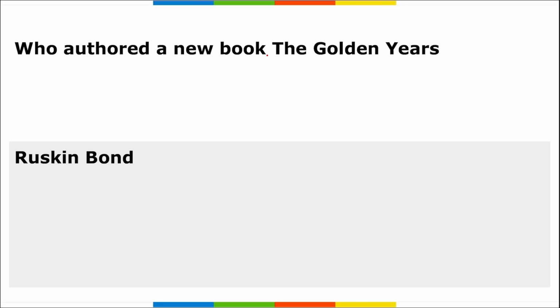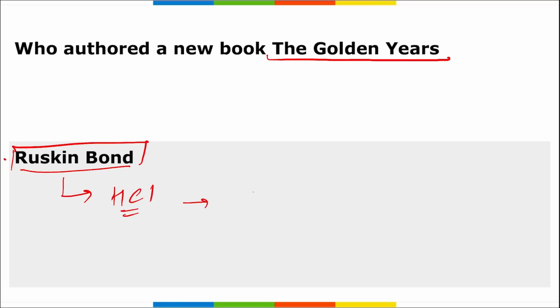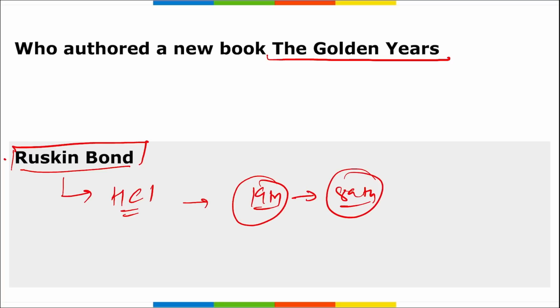Next, who authored a new book, that is The Golden Years? This book, The Golden Years: The Many Joys of Living a Good Long Life, was authored by Ruskin Bond. This book will be published by whom? It will be published by HarperCollins India, and it is scheduled to be released on 19th of May, that is the 89th birthday of Ruskin Bond. Right? This book is about the last 20 to 30 years of his life, that is in the 1970s and 80s. Correct? Remember Ruskin Bond? He was also awarded the Padma Shri in 1999 and Padma Bhushan in 2014 for literature and education.